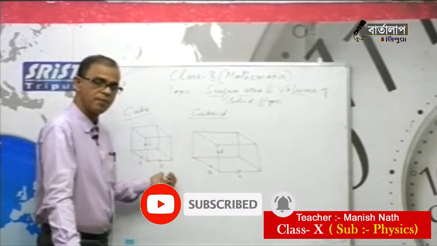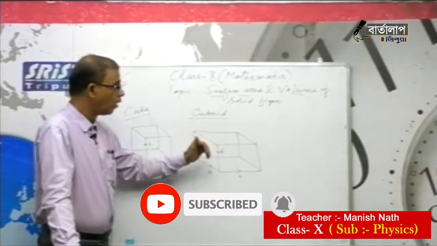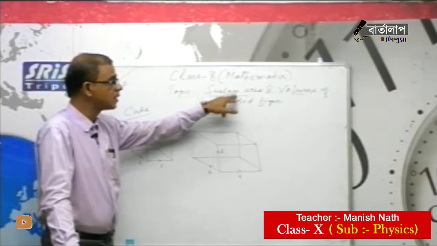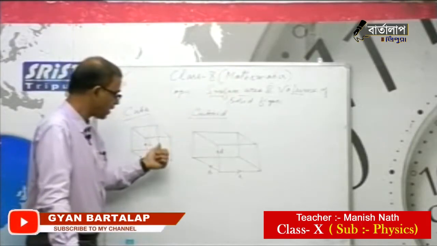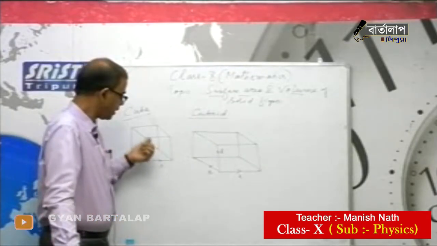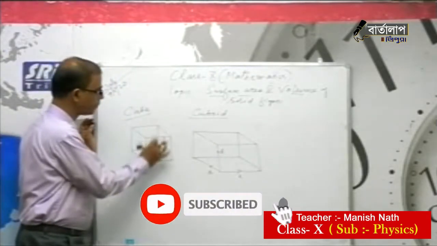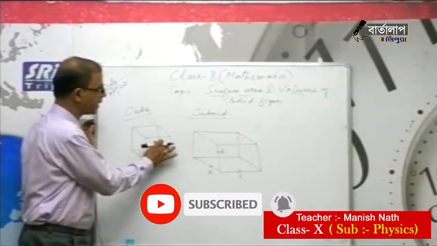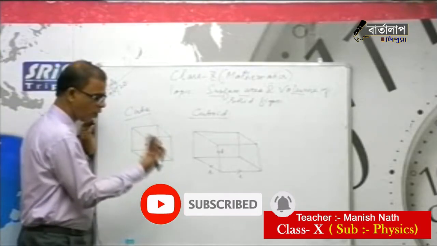Here all are same, here all are different. Now we are talking about surfaces. How many surfaces can you see here? You see top, bottom, left, right, front, and one back.